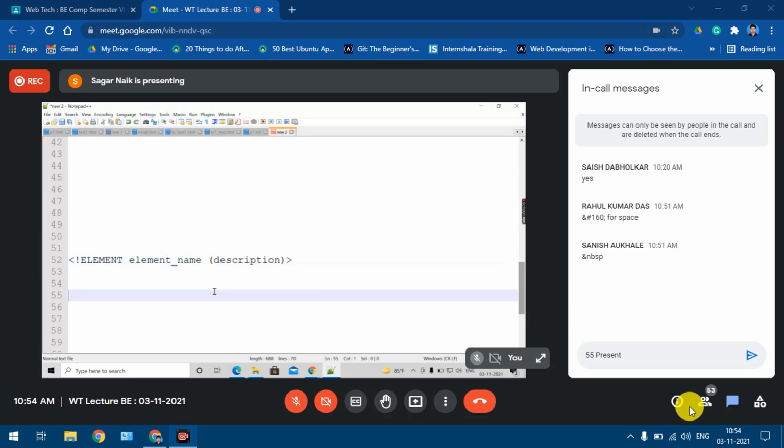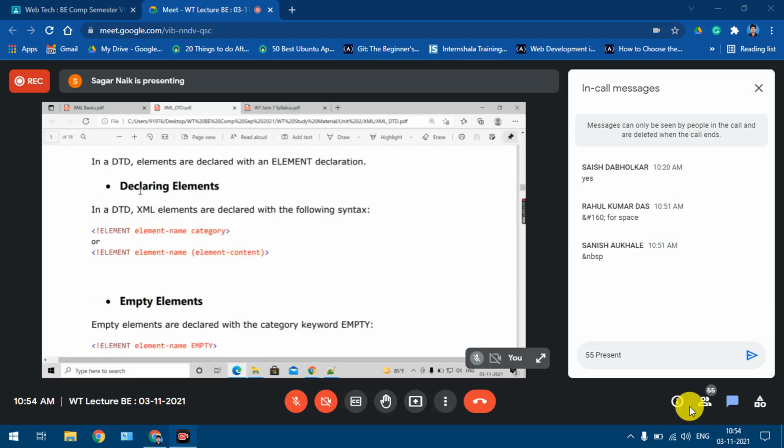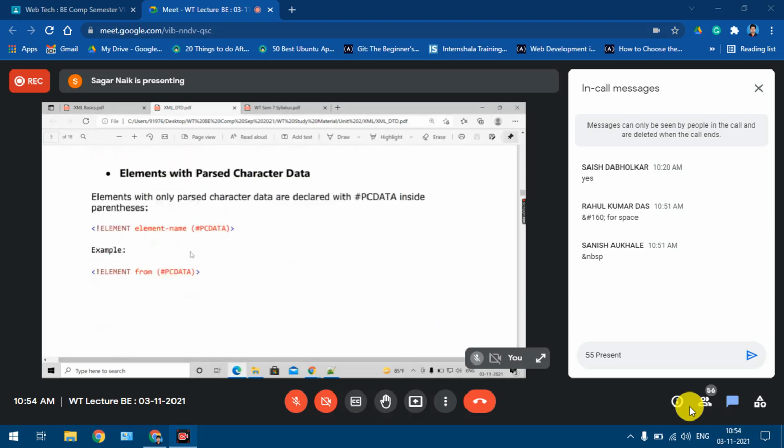If the element is a simple element, we directly say whether it is CDATA or PCDATA. If the element is a complex element, we specify the names of its children. Each of these we'll see in detail now.